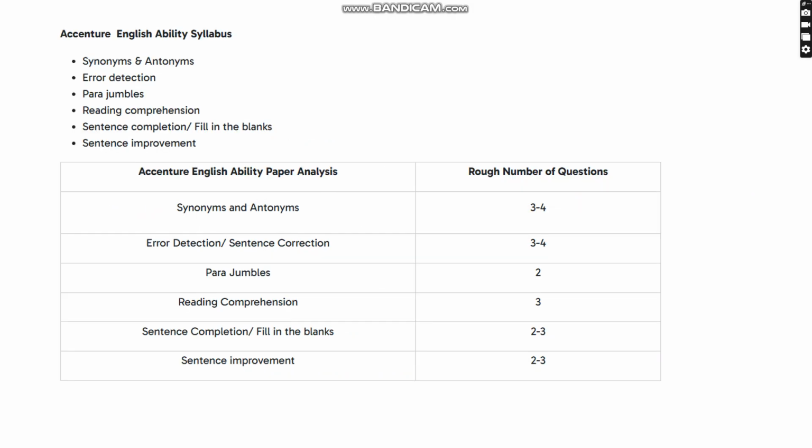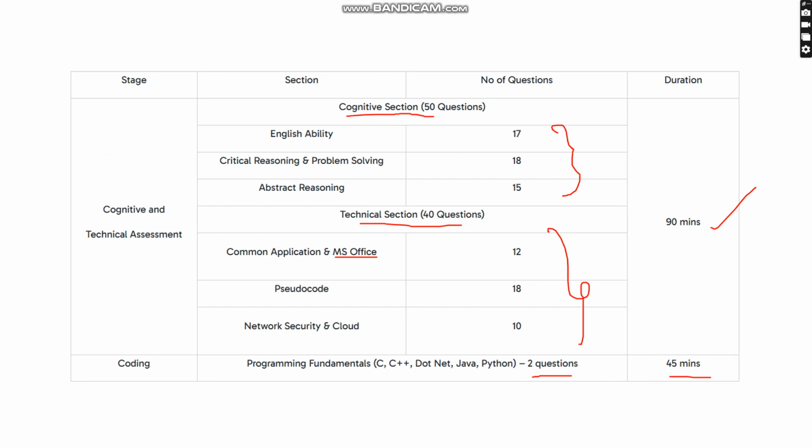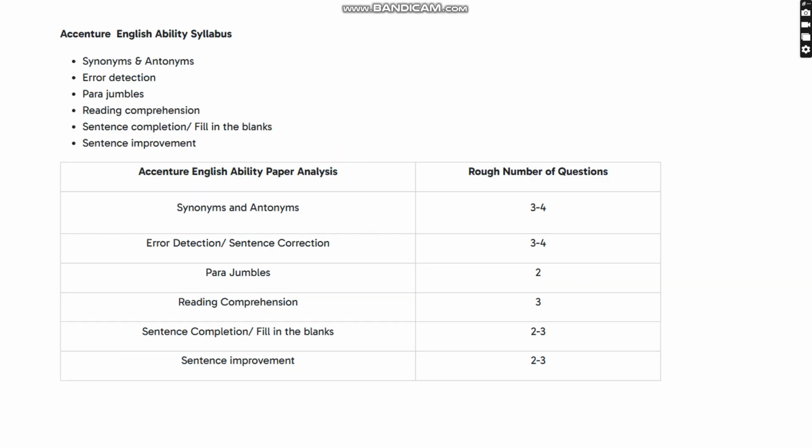And coming to the syllabus point of view, for the English ability, we have the syllabus like this. Synonyms and antonyms, roughly 3 to 4 questions may be asked. For error detection and sentence correction, 3 to 4 questions. Para jumbles, 2 questions. Reading comprehension, 3 questions. Sentence completion, fill in the blanks, 2 to 3 questions. Sentence improvement, 2 to 3 questions. This is the syllabus and these are the approximate numbers of questions for each and every chapter.